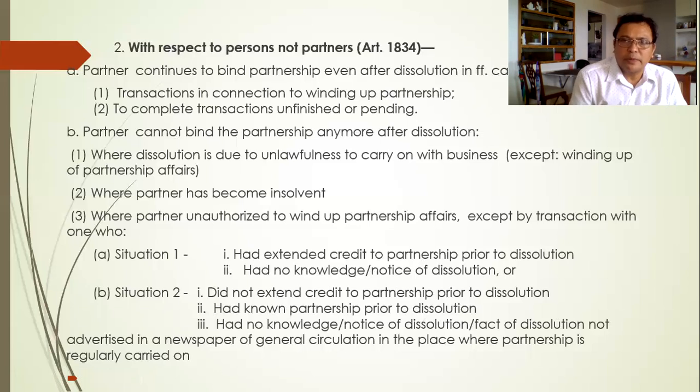Had known the partnership prior to dissolution, that's number two. Then no knowledge or notice of the fact that the partnership is in the process of dissolution. Now, dissolution should be advertised in a newspaper.